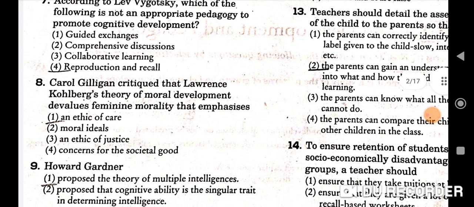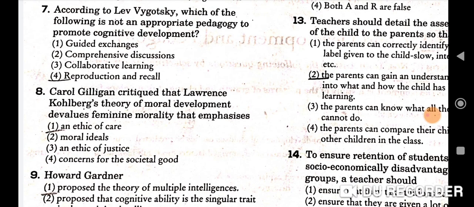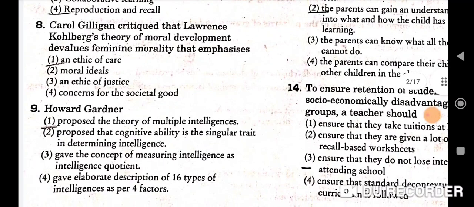Next, seventh question is, according to Lev Vygotsky, which of the following is not an appropriate pedagogy to promote cognitive development? So correct option will be the fourth one, that is reproduction and recall. Next question is, Carol Gilligan critiqued that Lawrence Kohlberg's theory of moral development devalues feminine morality that emphasizes. So correct option is an ethic of care. First will be the correct option.